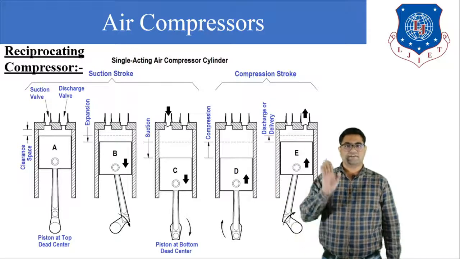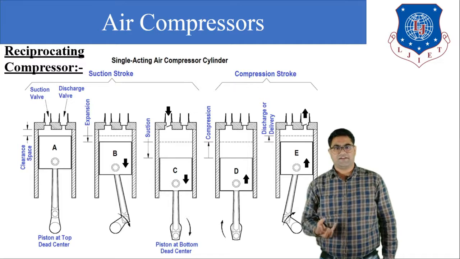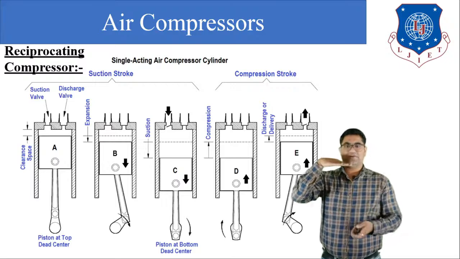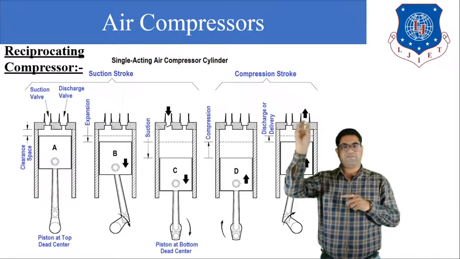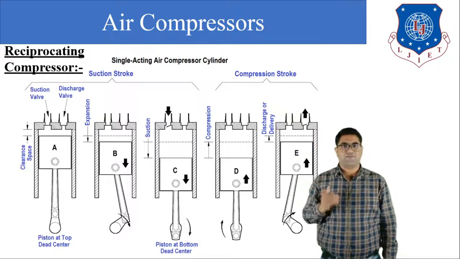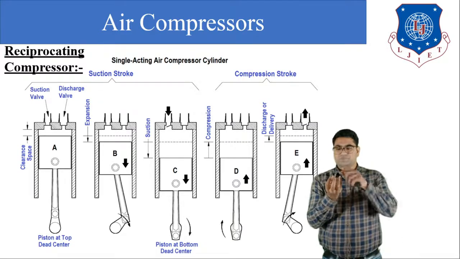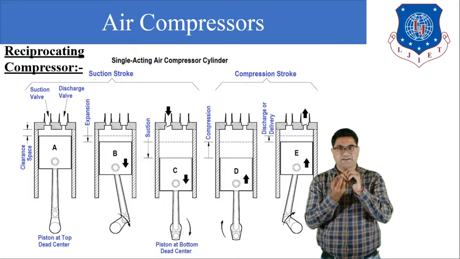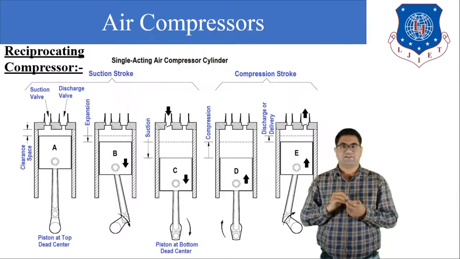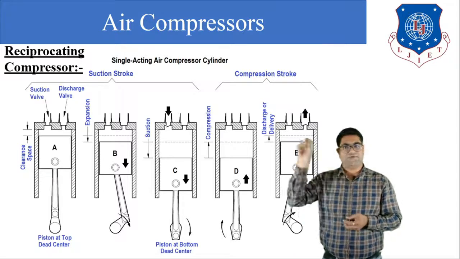Now let us understand the working. The piston will move from the top dead center to the bottom dead center, that is from up to down. When the piston is at top dead center, there is no pressure difference between the atmospheric air and the air in the clearance volume. So the pressure difference is zero. Now what happens when the piston is going downward? A slight pressure difference is created between the atmospheric pressure and the pressure inside the cylinder. Due to that pressure difference, the inlet valve will open and air tries to move into the cylinder from the atmosphere.